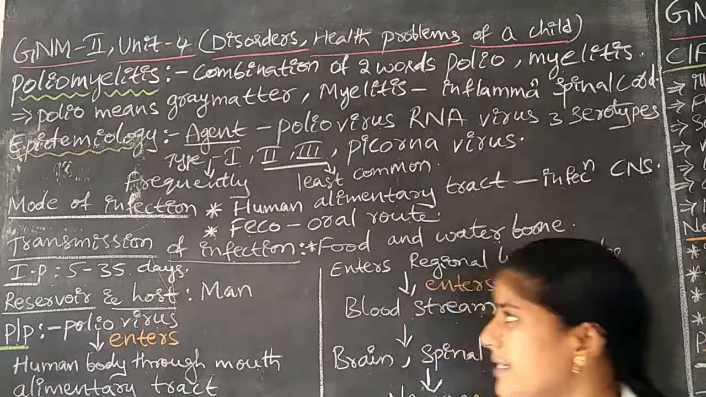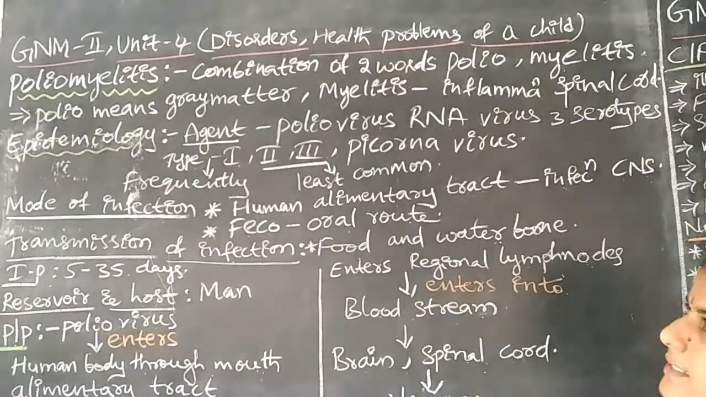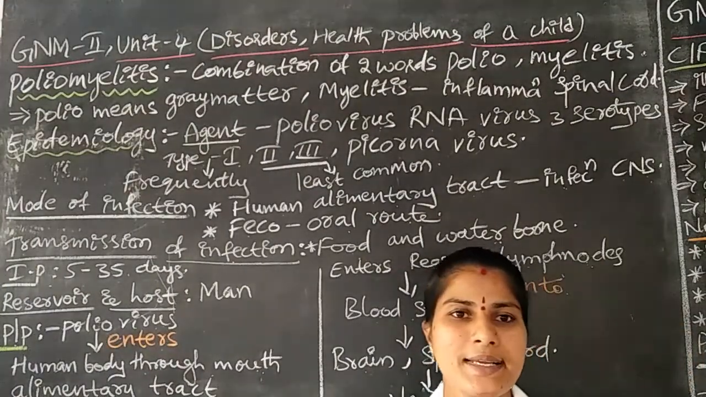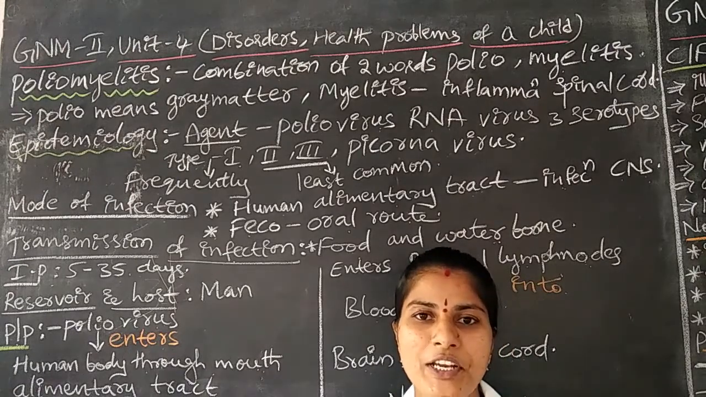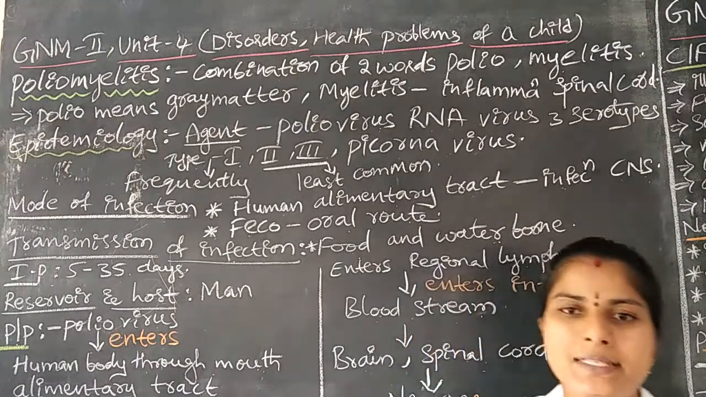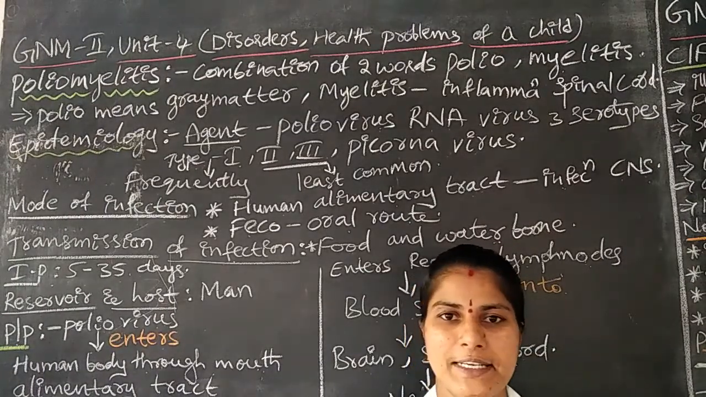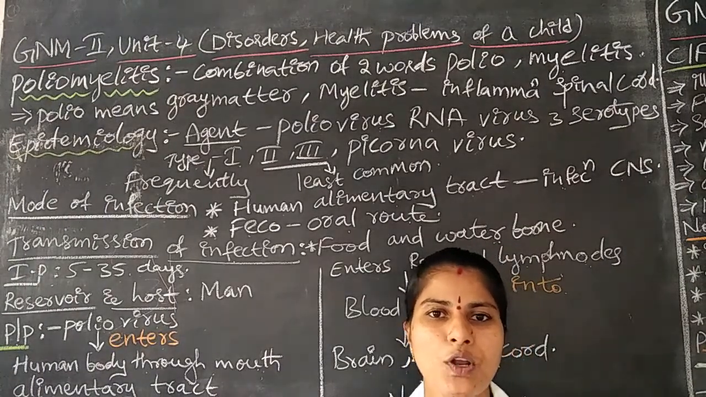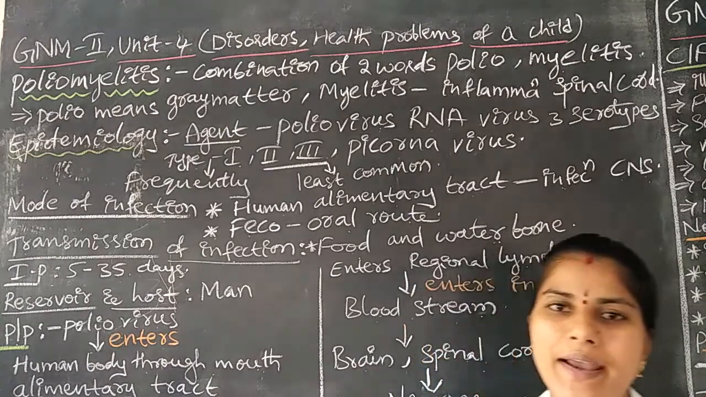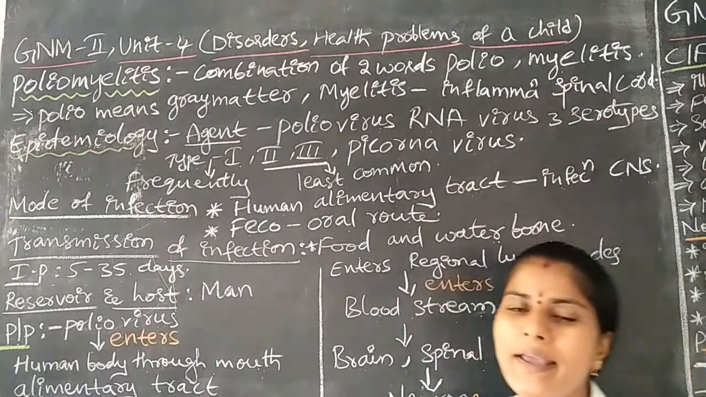Okay, this is regarding poliomyelitis. What is meant by poliomyelitis? Poliomyelitis is a combination of two words. Polio means grey matter, myelitis means spinal cord infection. It is caused by the poliovirus, which is an RNA virus. The family is Picornaviridae.